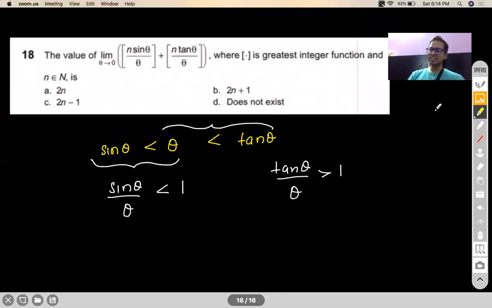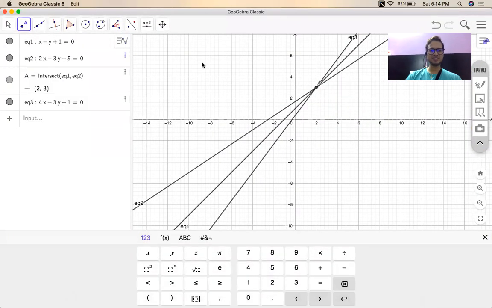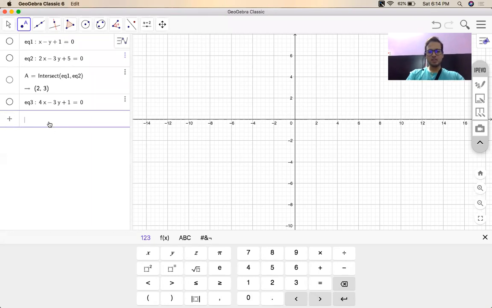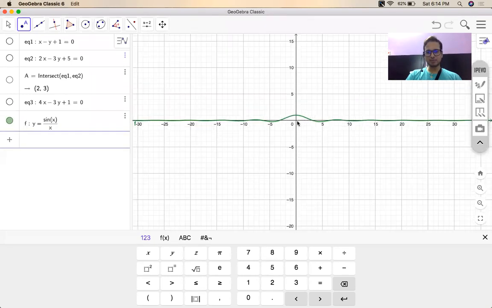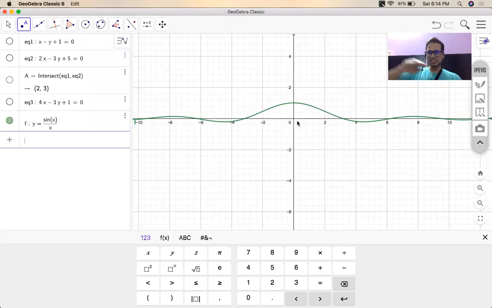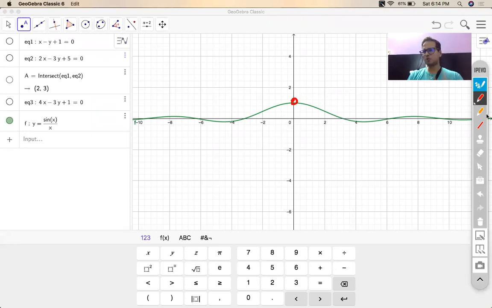I would actually like you to see this graph also, because many people complain that in my school they never showed the graph of sin x by x or tan x by x. I would like you to see the graph of these functions. The graph of sin x by x is a ripple. It goes like this and then a bigger ripple and then it dies down. At x equal to 0, it is undefined because sin x by x as x tends to 0 is undefined, so there will be a small hole over there.